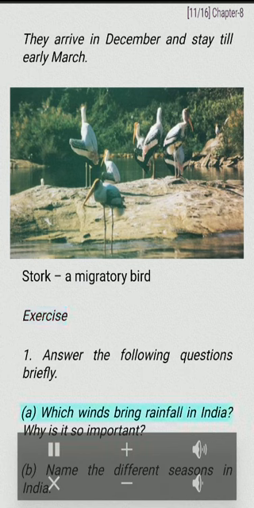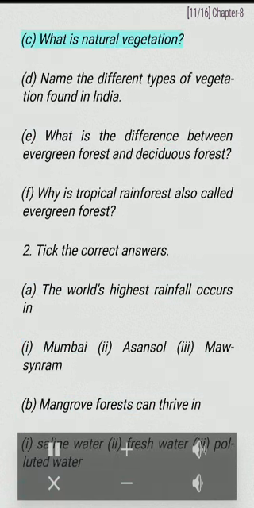Exercise. 1. Answer the following questions briefly. A. Which winds bring rainfall in India? Why is it so important? B. Name the different seasons in India. C. What is natural vegetation? D. Name the different types of vegetation found in India. E. What is the difference between evergreen forest and deciduous forest? F. Why is tropical rainforest also called evergreen forest?